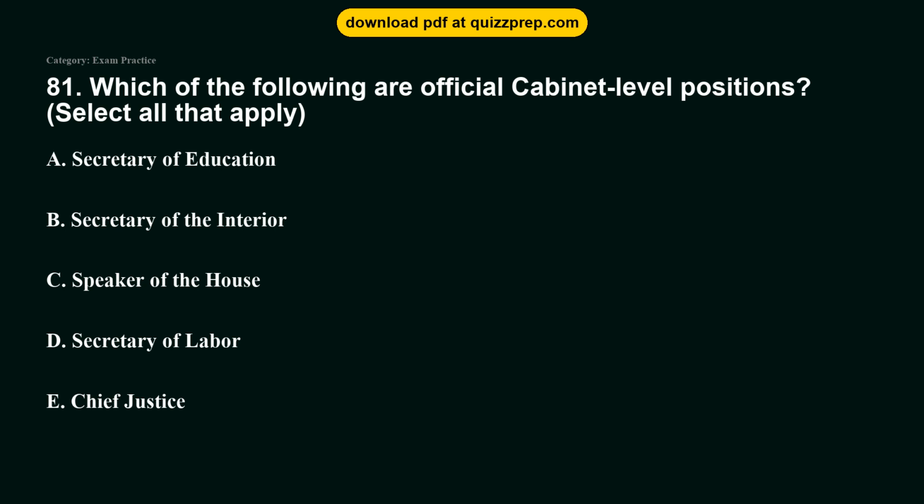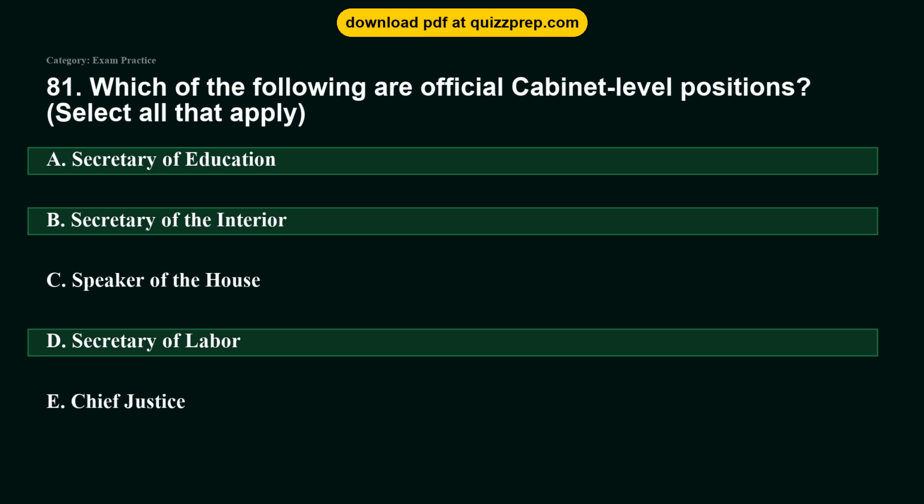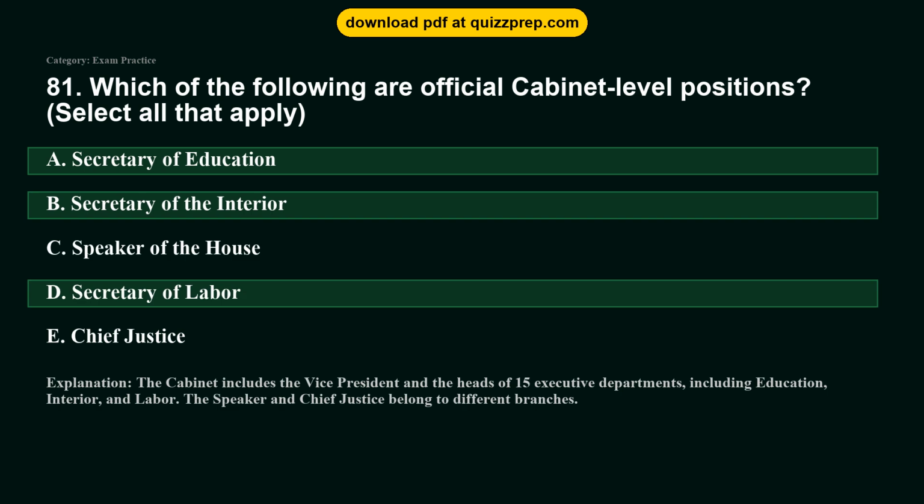Option E. Chief Justice. The correct answers are options A and B and D. Secretary of Education, Secretary of the Interior, Secretary of Labor. The cabinet includes the vice president and the heads of 15 executive departments, including education, interior, and labor. The speaker and chief justice belong to different branches.